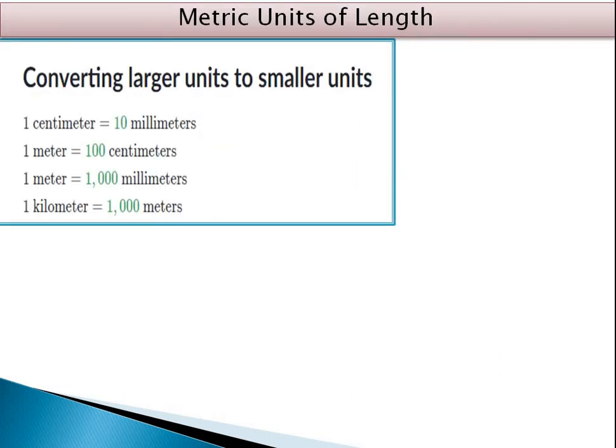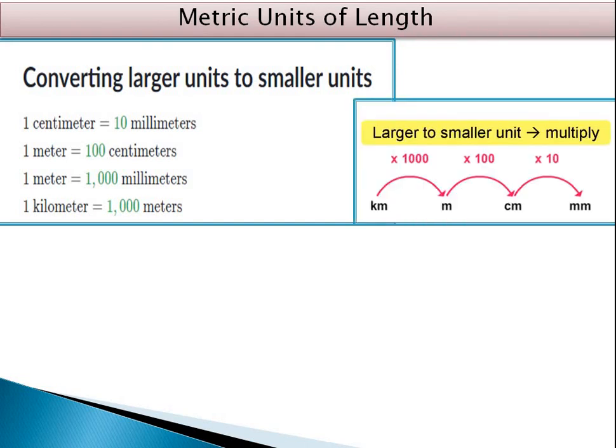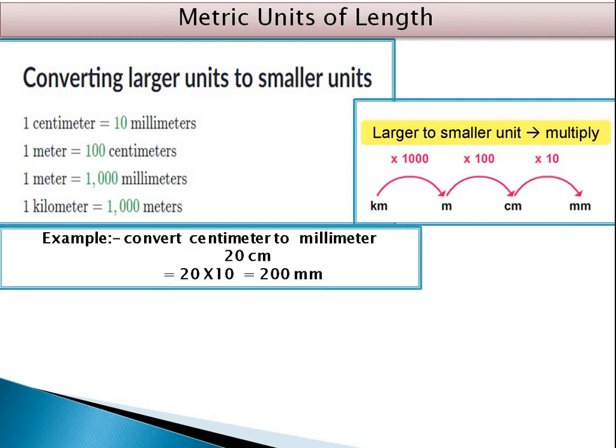So these are the metric units of length. 1 centimeter is equal to 10 millimeter, 1 meter is equal to 100 centimeter, 1 meter is equal to 1000 millimeter, and 1 kilometer is equal to 1000 meter. So it shows the larger to smaller unit multiplier. 1 kilometer multiplied by 1000 gives meter, multiplied by 100 gives centimeter, and multiplied by 10 gives mm.